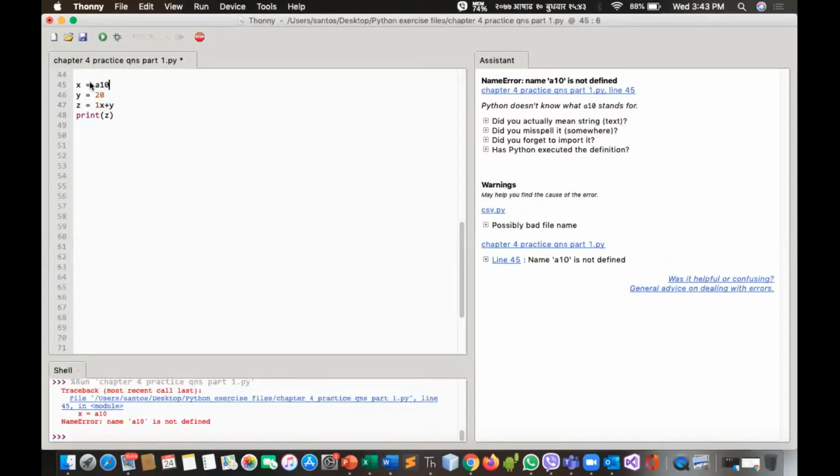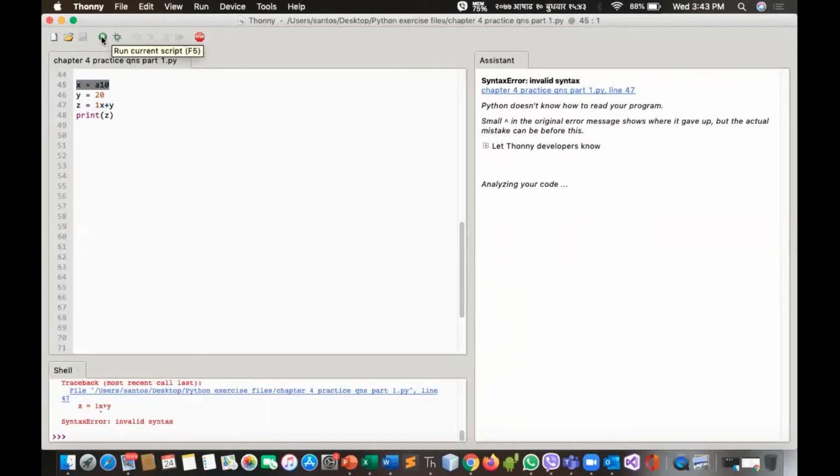So the error is at line number 45 and line number 47. But if I happen to run, what happens is it will indicate the error of 45 only at first. Why? Because your controller won't be able to move to line number 47 unless the error of 45 has been fixed.